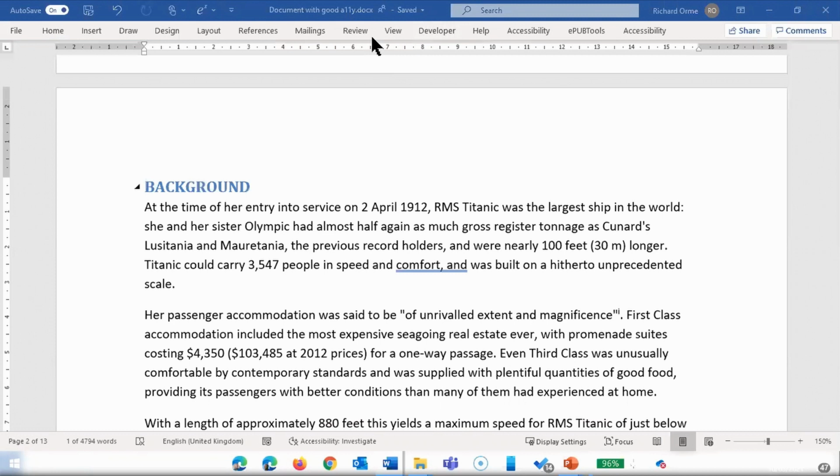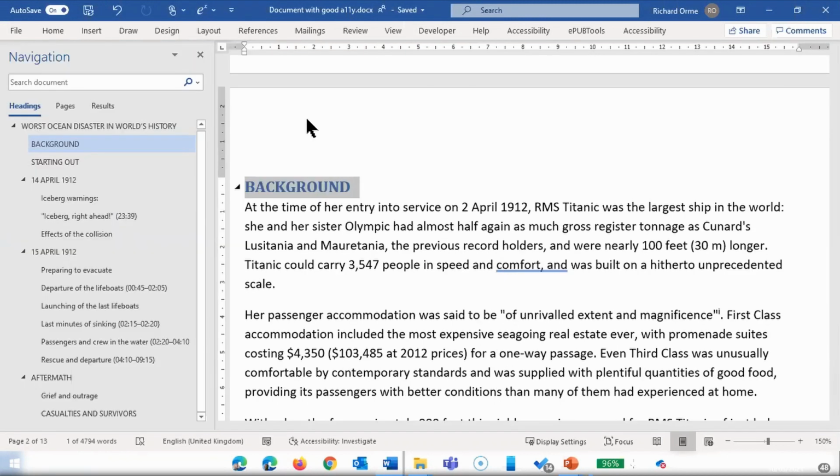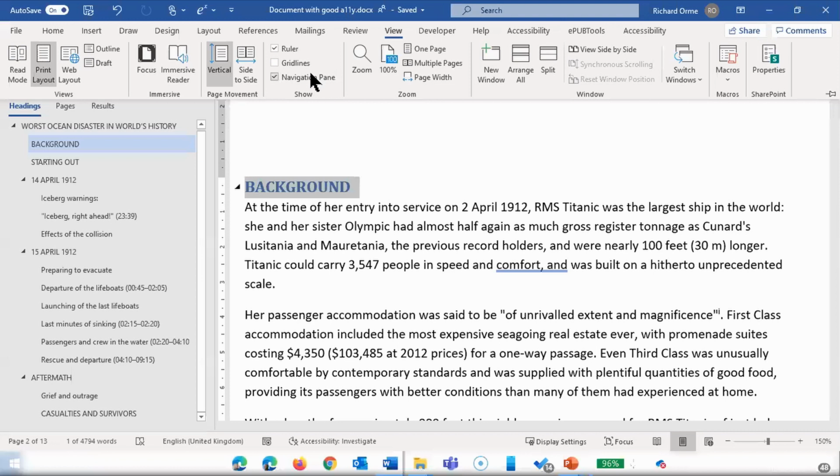And do not skip over heading levels, for example, from heading 1 to heading 3, because skipping heading levels can be very confusing for users of assistive technology. And you can check the heading structure in the navigation pane that was shown earlier. So choose View and then checkbox Navigation pane, and you will see on the left-hand side the heading structure. And the heading level 1 is leftmost, and then heading level 2 is indented, and heading level 3 is indented even more. So this is a very quick way to visually check the heading structure.